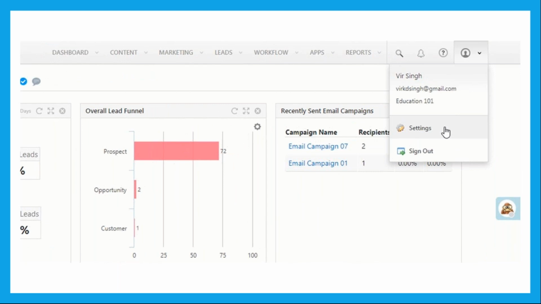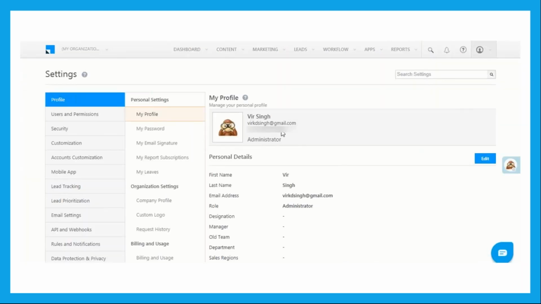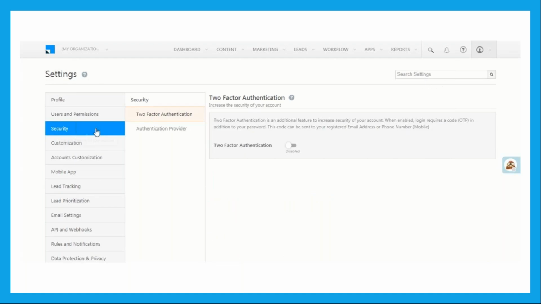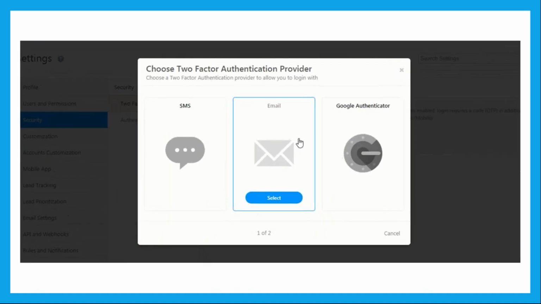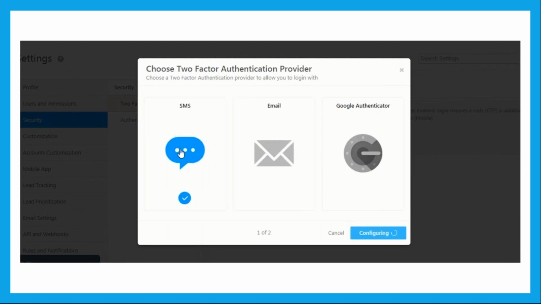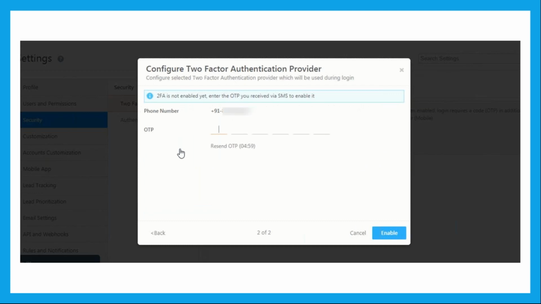So yeah, this is a small demo on how you do it. Go to security, click on two-factor authentication, and enable that. It will then give you options whether you want to do it through an SMS, through an email, or use any third-party apps like Google Authenticator.